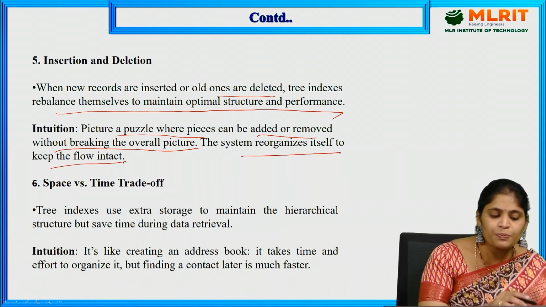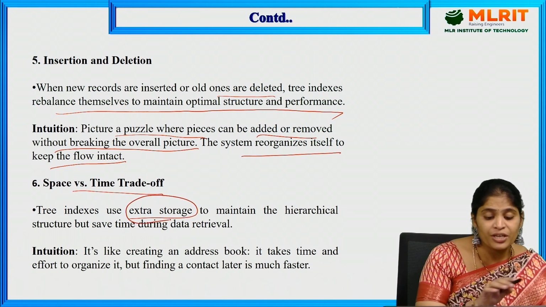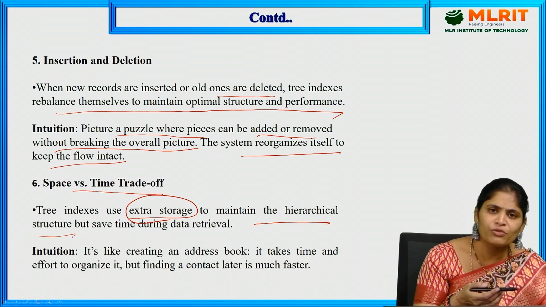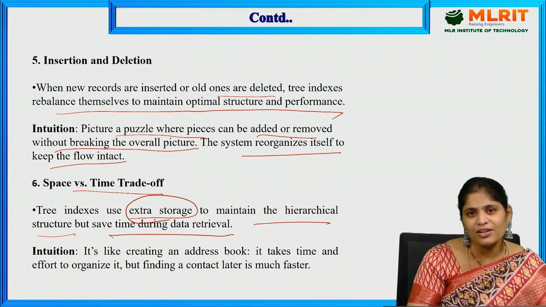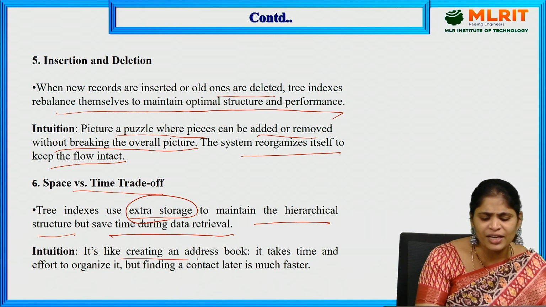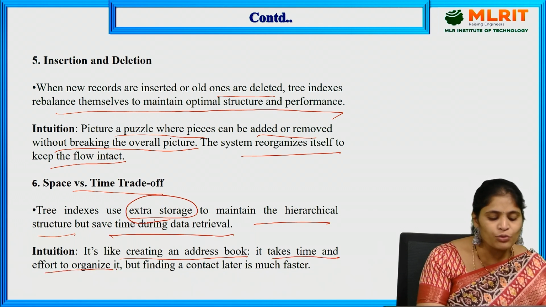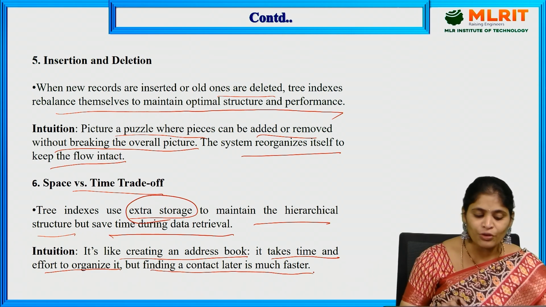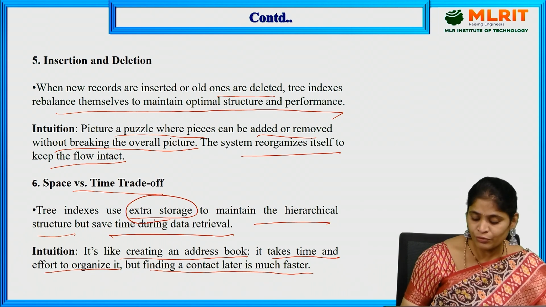And the last one is space versus time trade-off. Tree indexes use extra storage to maintain the hierarchical structure. We have to store a number of nodes, which means huge memory will be required, but it saves time during data retrieval. What is it? It's like creating an address book. It takes time and effort to organize it, even though it is a hectic task, but finding a contact later is much faster.